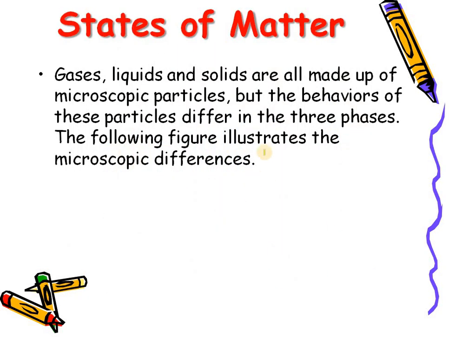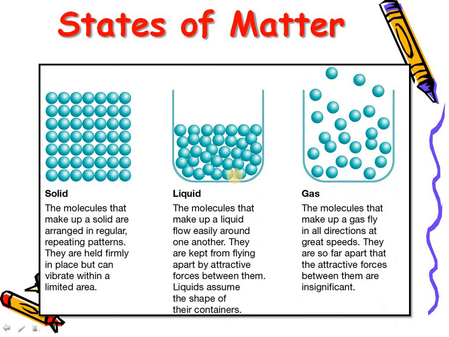Now the states of matter: gases, liquids and solids are made of microscopic particles, but the behavior of these particles is different in different phases. This is what we discussed earlier also. These are the closely packed particles, the loosely packed, and the most loosely packed. So here is lesser gap between the particles, minimum gap, and maximum gap.